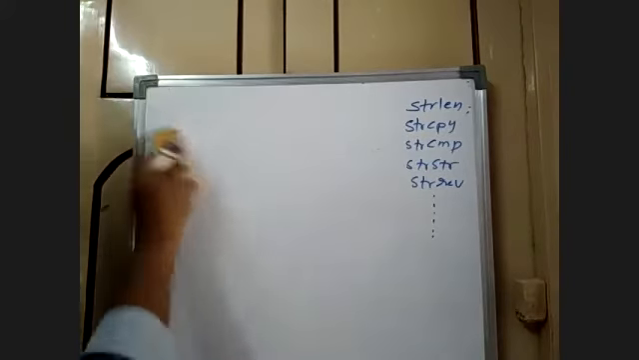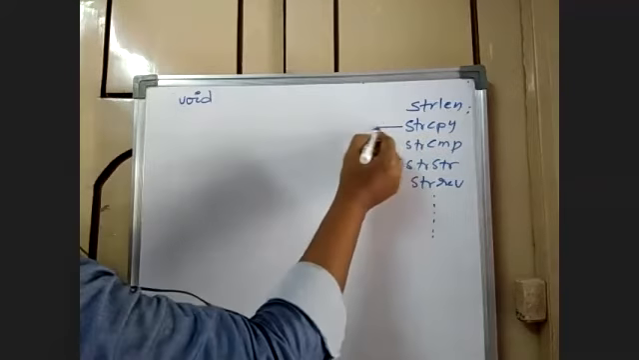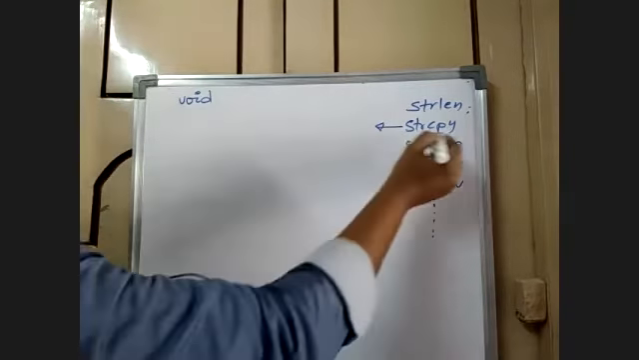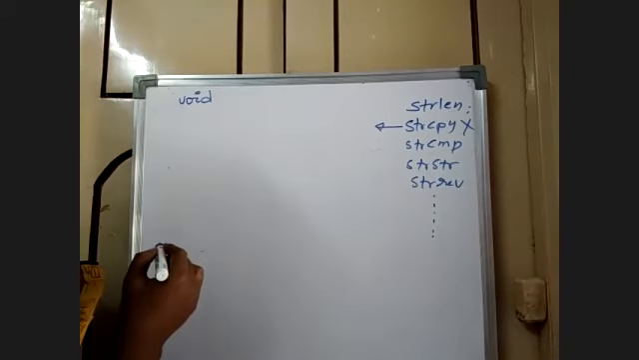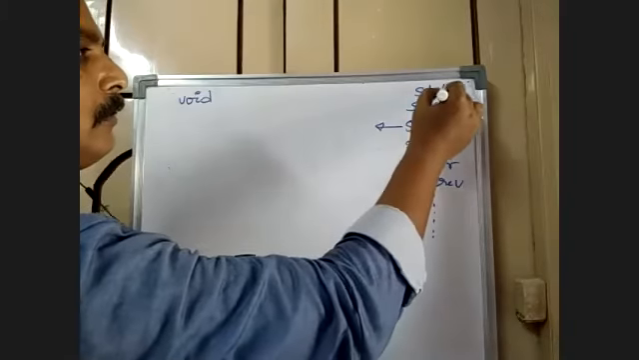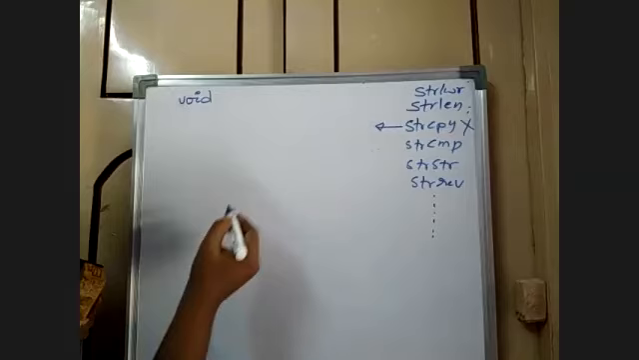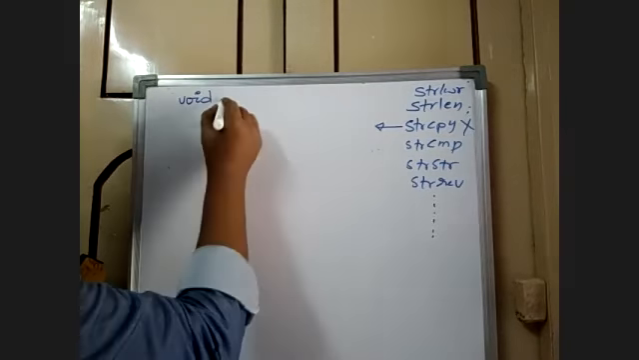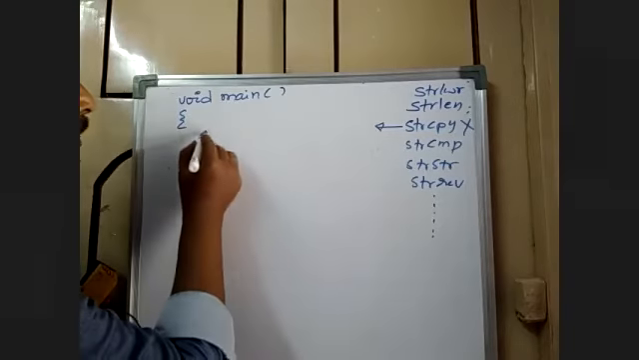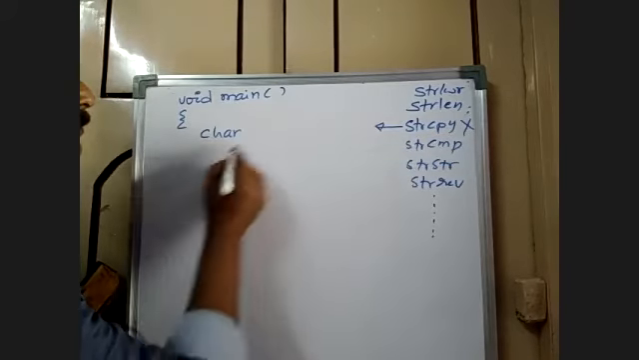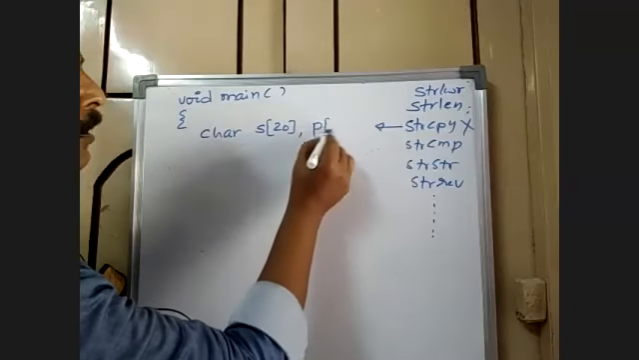So for that matter, I take a simple example. I just want to copy one string into another without using strcpy. So without using strcpy, I want to copy one string into another. So how would I do that? Let us do it by means of pointers also. Let's say it at a stretch. Character s of 20, p of 20.